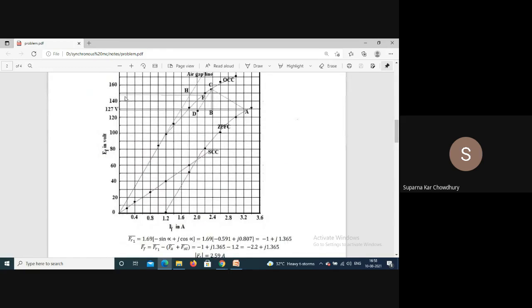Now, next is the ASA method. Now, the Potier triangle portion is already done. So, ER is this. Corresponding to the difference between air gap line and OCC, the saturation effect is 0.366 A. So, saturation effect will be this one, HF.